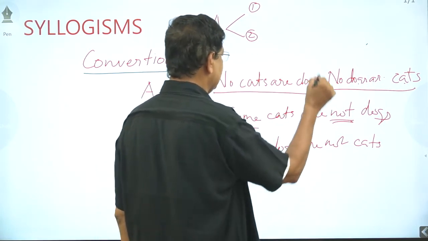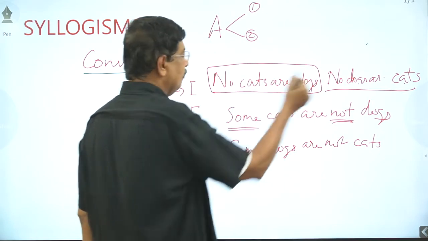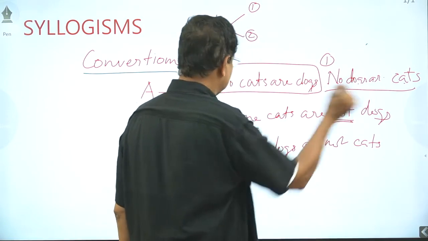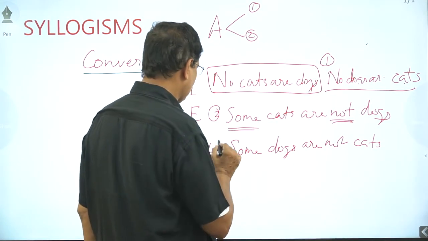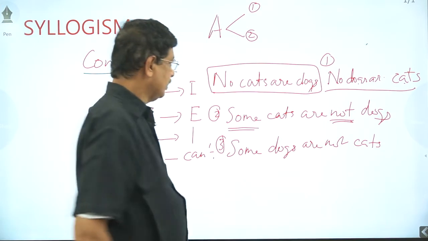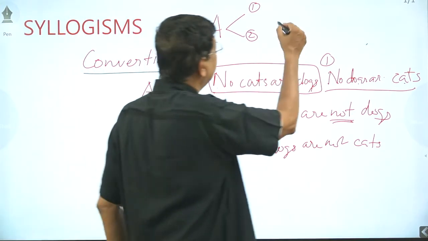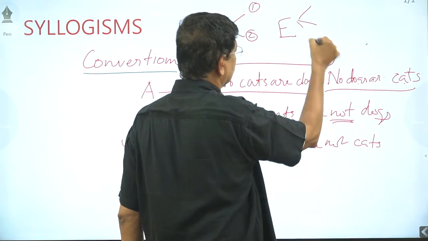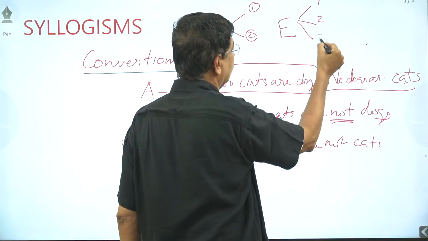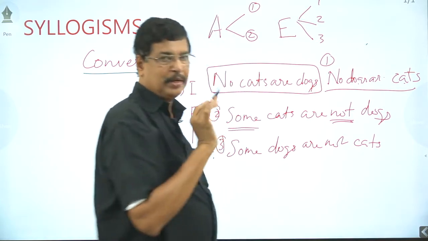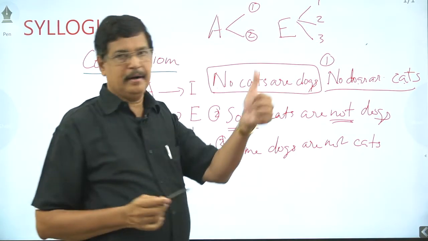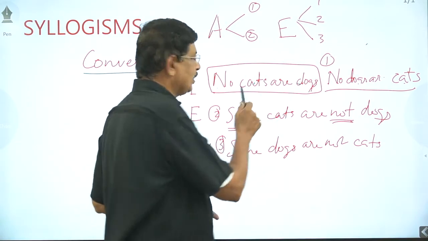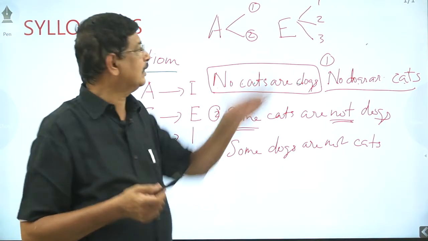When a statement is given as no dogs are cats, we can conclude three conclusions. 1. No dogs are cats. 2. Some cats are not dogs. 3. Some dogs are not cats. When you are getting an E-type statement, you are getting three conclusions. No cats are dogs, very simply you can arrive: 1. No dogs are cats. 2. Some cats are not dogs. 3. Some dogs are not cats. These are the three conclusions.